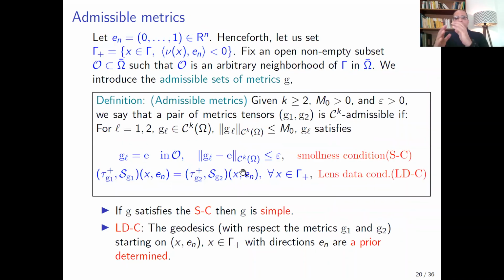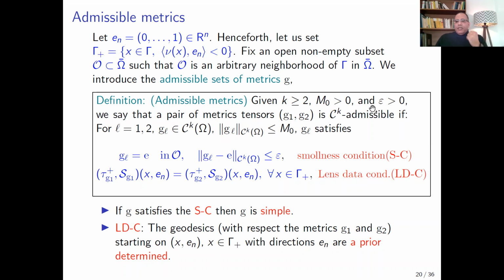So let me now define the admissible set of metrics. We fix any vector of Rn, for example this vector, and we define gamma plus as the set of points of the boundary which satisfy this condition. And we fix any non-empty subset O of the boundary gamma.